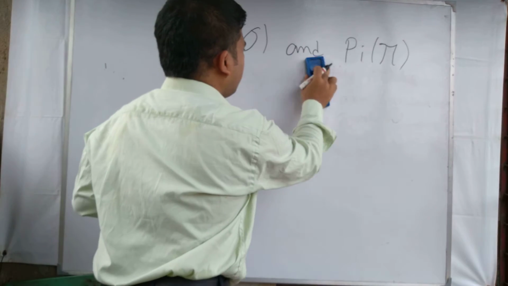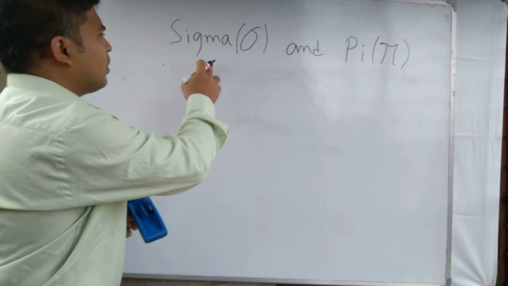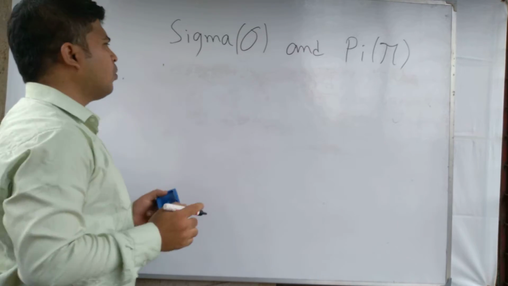Atomic orbital overlapping is divided into two parts, sigma overlapping and pi overlapping.